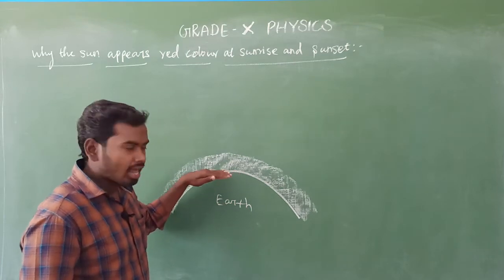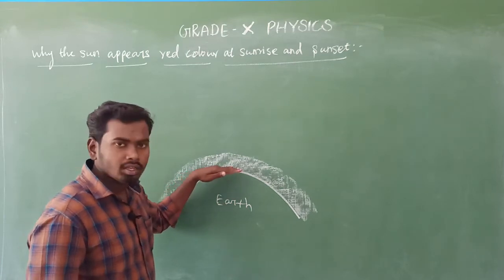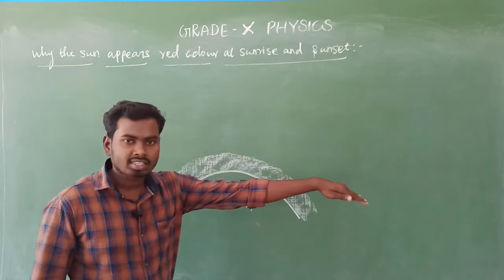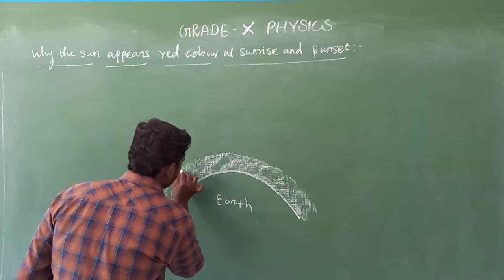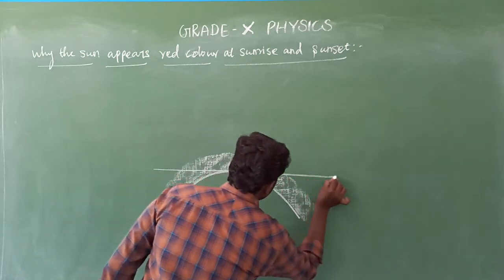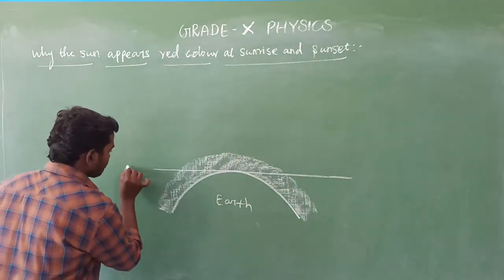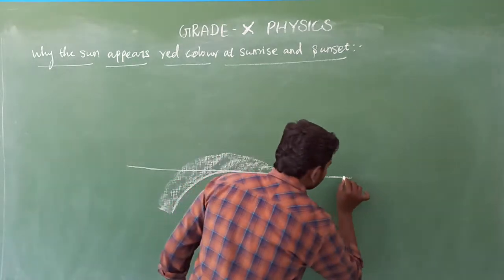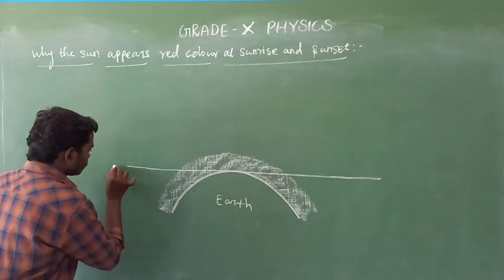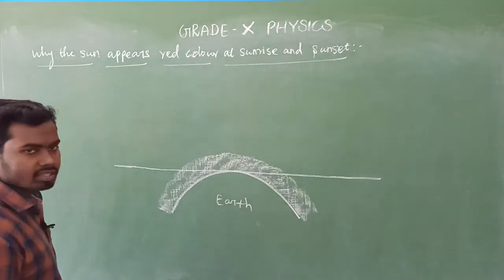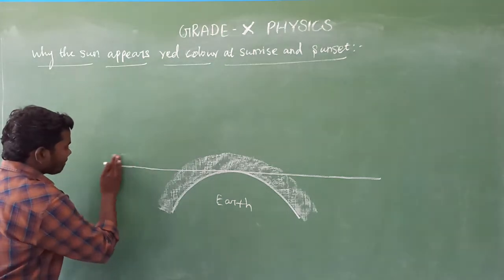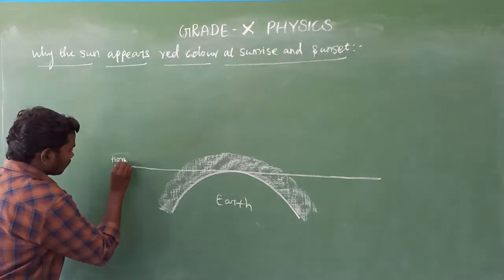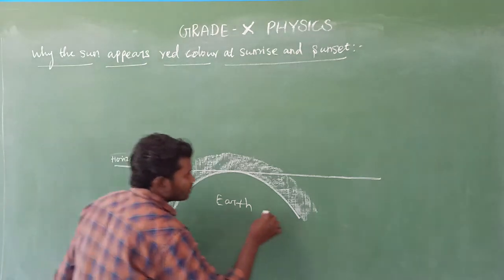You draw the line from the surface of the earth, and that is the horizon. Look here, that is the horizon.